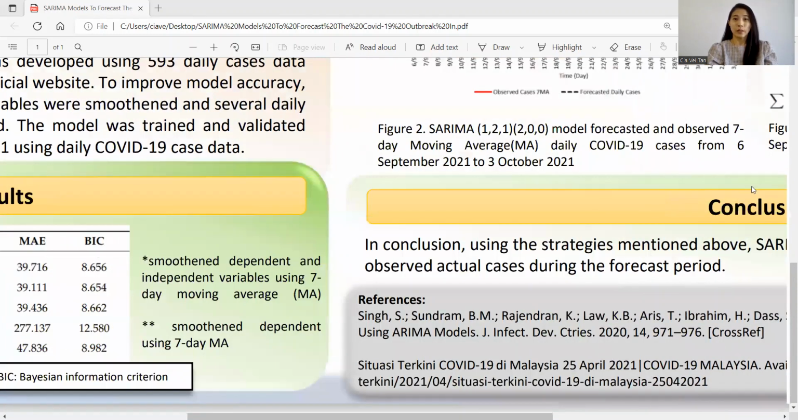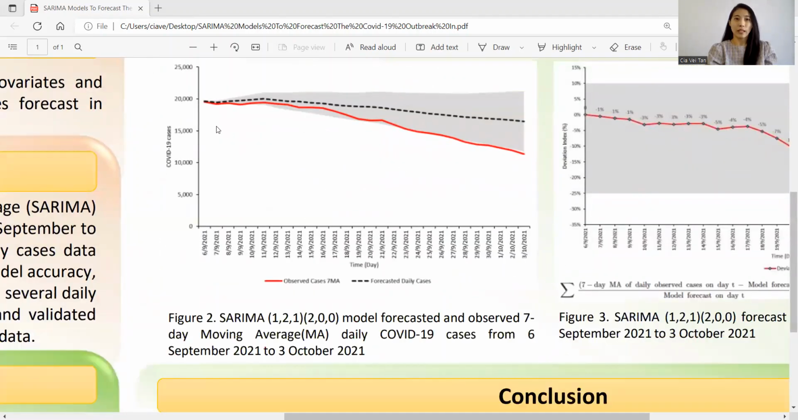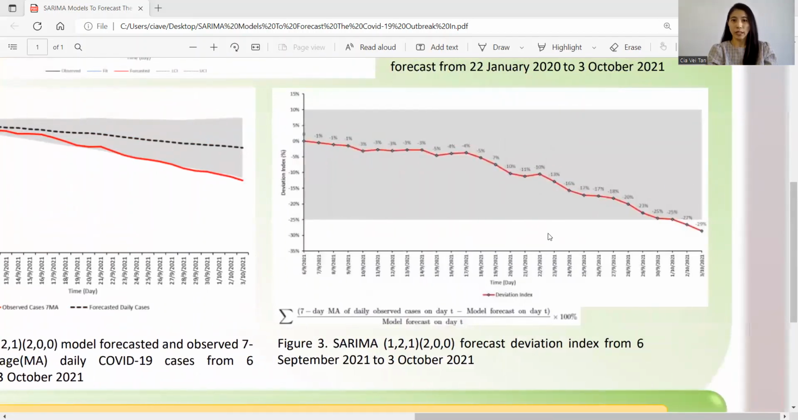So here we see the training period and the validation period, and the forecast that was generated by the SARIMA, with the upper and lower confidence interval. Here the dotted black line is the forecasted cases and the red line is the observed cases, and we have smoothened the observed cases to put in this chart. And to see the accuracy, we use a deviation index based on this formula.